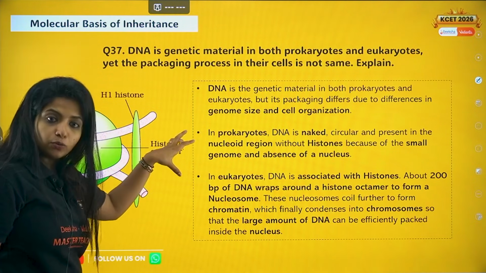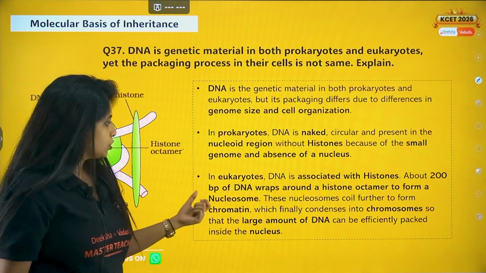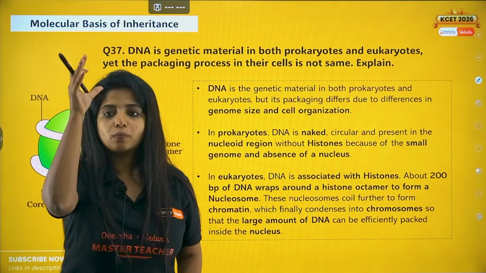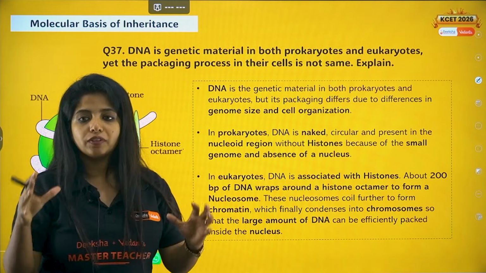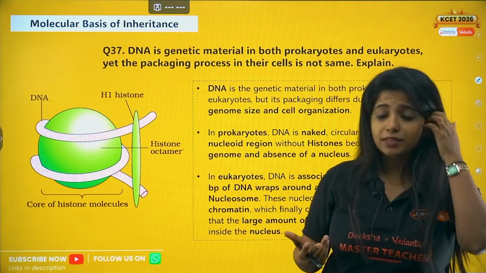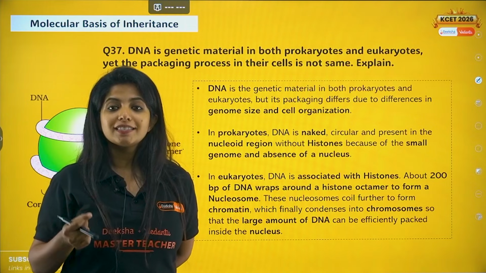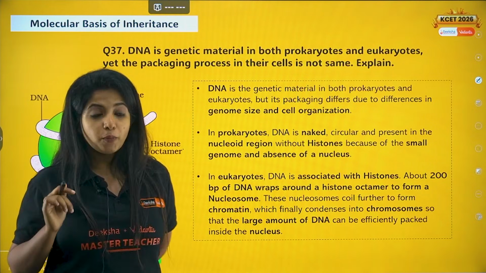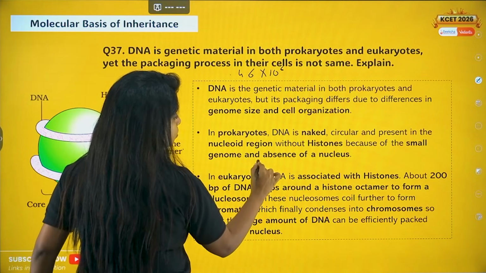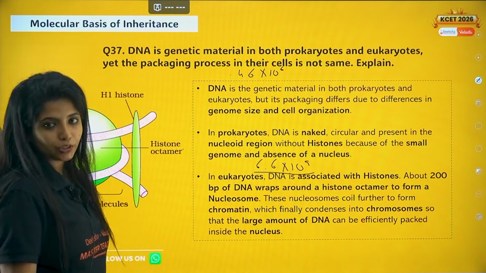Similarly, you will have another nucleosome. The wrapping continues, my dear children, such that it is compact. So these nucleosomes coil further to form chromatin. The chromatin condenses again to form the chromosomes. Thus the large amount of DNA is packaged into the nucleus. You can give the example of a prokaryote, that is E. coli. E. coli's genome size is what? 4.6 into 10 to the power 6 base pairs. Ours is what? 6.6 into 10 to the power 9 base pairs, my dear children. So you should know that.